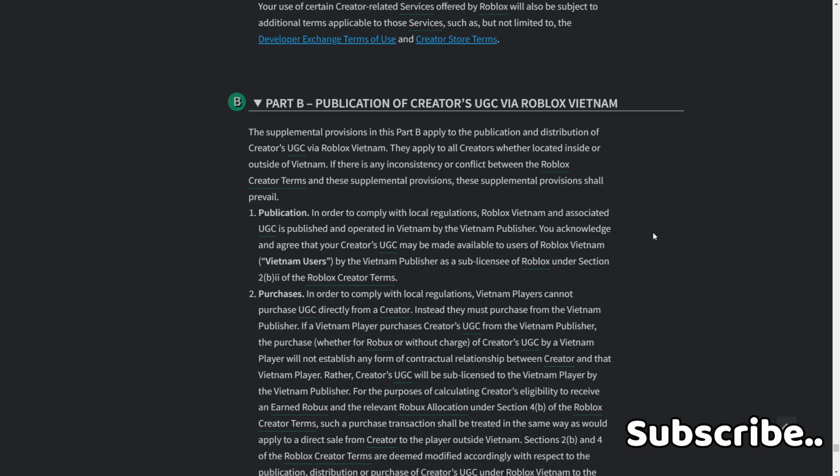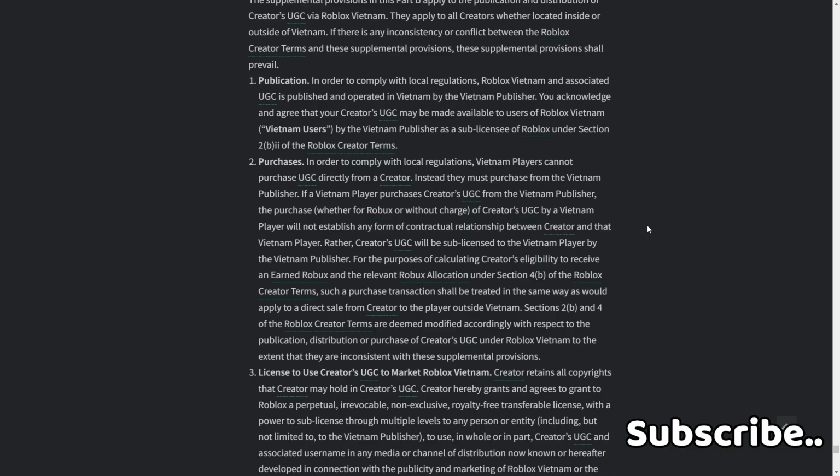1. Publication. To comply with local regulations, Roblox Vietnam and associated UGC is published and operated in Vietnam by the Vietnam publisher. You acknowledge and agree that your creators UGC may be made available to users of Roblox Vietnam by the Vietnam publisher as a sub-licensee of Roblox under Section 2B2 of the Roblox Creator Terms. Purchases. In order to comply with the local regulations, Vietnam players cannot purchase UGC directly from a creator. Instead, they must purchase from Vietnam publishers. Vietnam player purchases creators UGC from Vietnam publisher. The purchase, however, for Robux or without charge of creators UGC by Vietnam player will not establish any form of contractual relationship between creator and that Vietnam player.